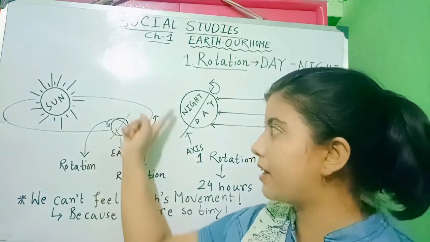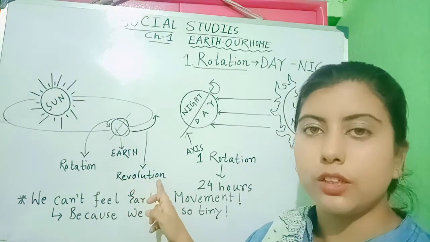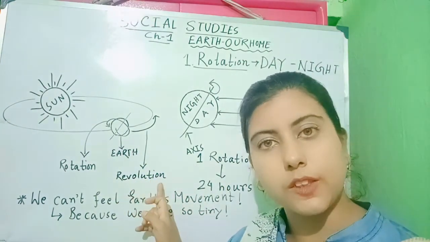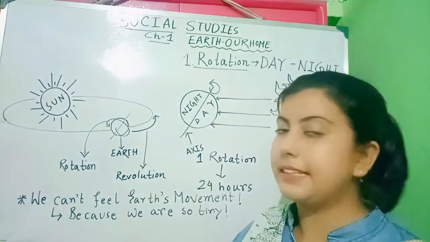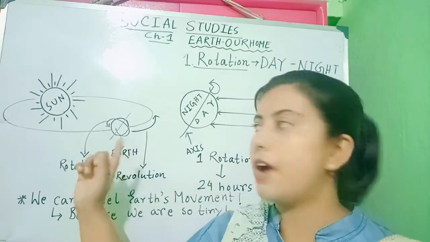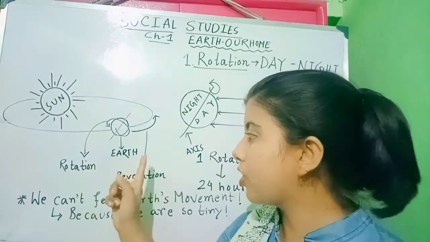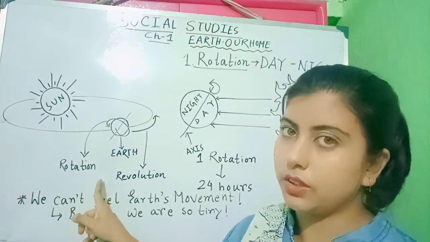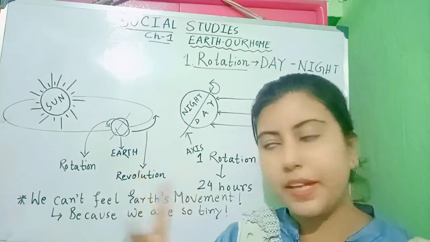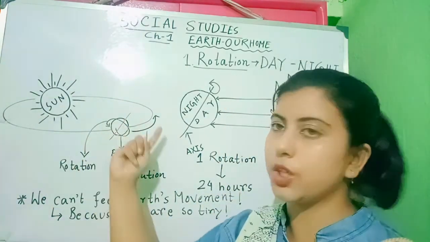Now, there are two types of movement: around the sun and around its own axis. The movement around the sun is called revolution. This is the first movement. And the movement of Earth around its own axis, like a top, is called rotation. So there are two movements, revolution and rotation.